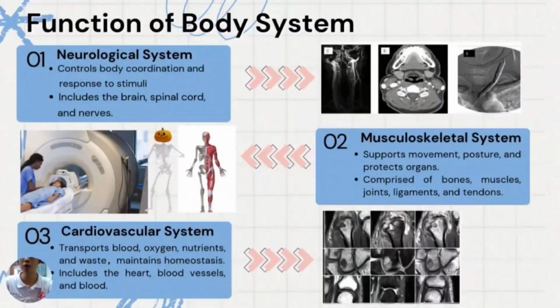The neurological system controls body coordination and responses, including the brain, spinal cord, and nerves. The musculoskeletal system is responsible for movement and posture, involving bones, muscles, joints, and tendons. The cardiovascular system circulates blood, oxygen, and nutrients throughout the body.